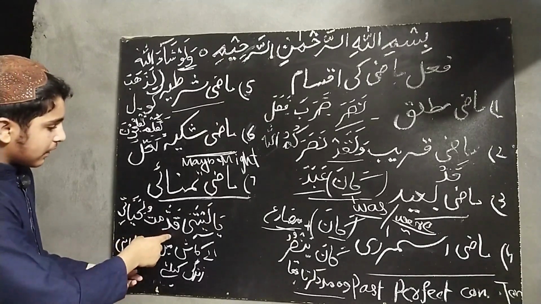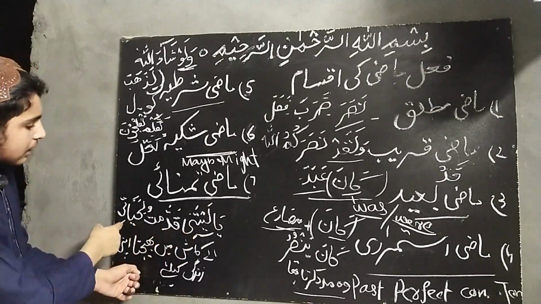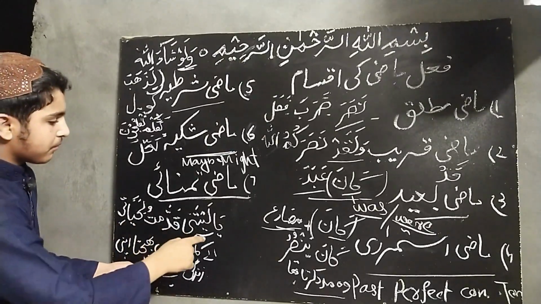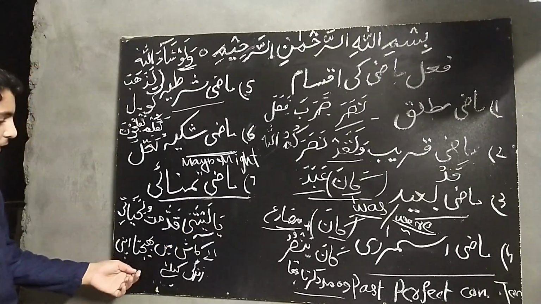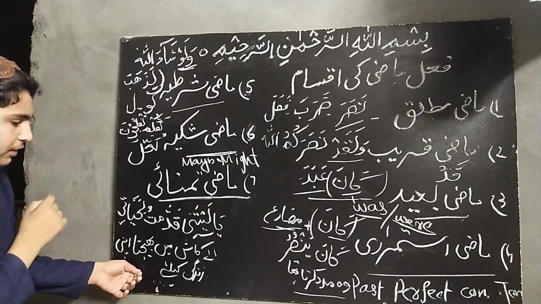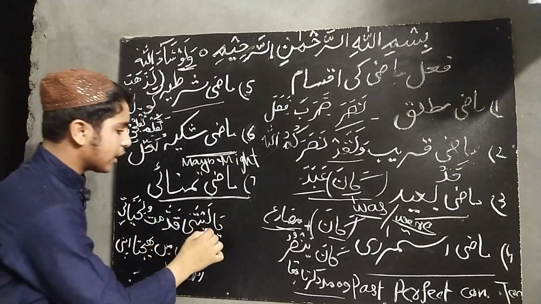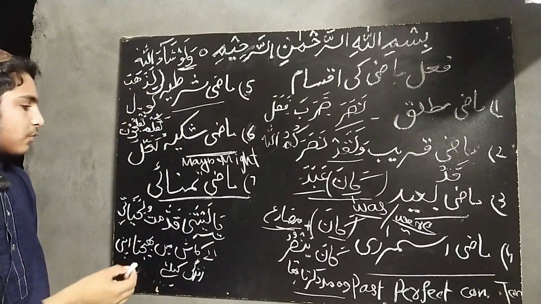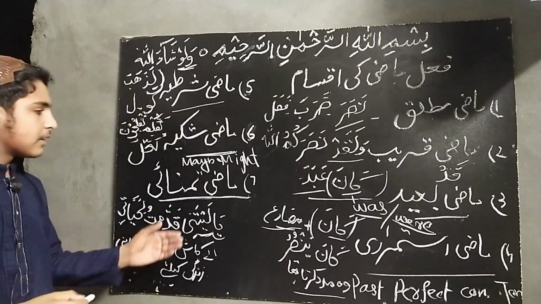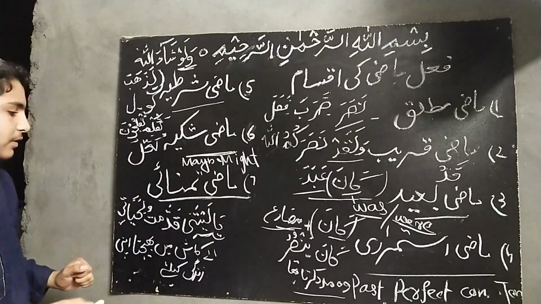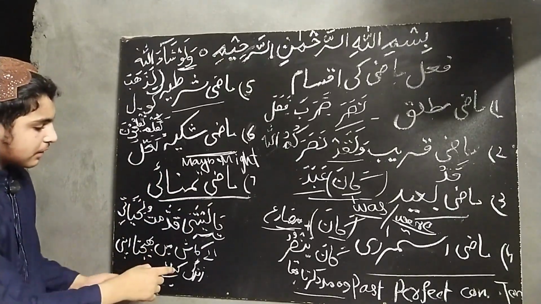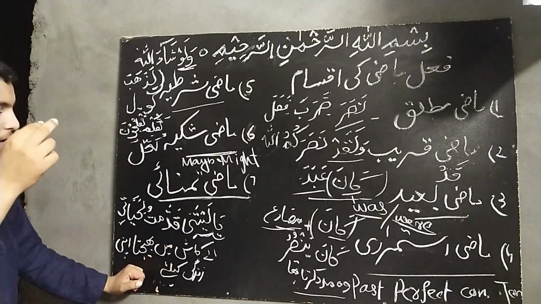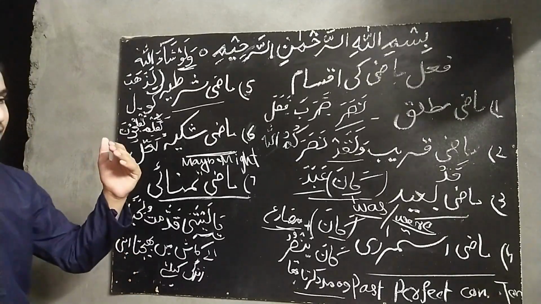The example of this is या लैतनी कद्दमतु लिहयाती, या लैतनी, ये काश मैं बेचता अपनी जिंदगी के लिए. Here the ya is a harf nida, an interjection word, and laita is used for the optation. ये काश मैं बेचता अपनी जिंदगी के लिए. Alas, I have sent for my life.